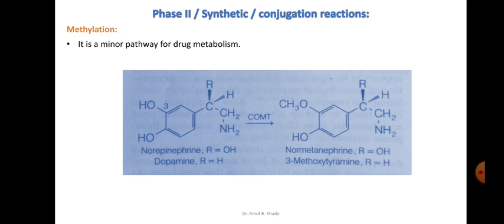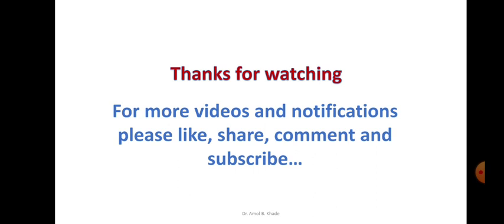So norepinephrine, which is active, can be converted to its therapeutically inactive form, normetanephrine. Normetanephrine is the inactivated form of norepinephrine, and similarly dopamine can be converted to 3-methoxytyramine, which is an inactive form of dopamine. This is how the drug gets metabolized into its inactive form by the methylation reaction.